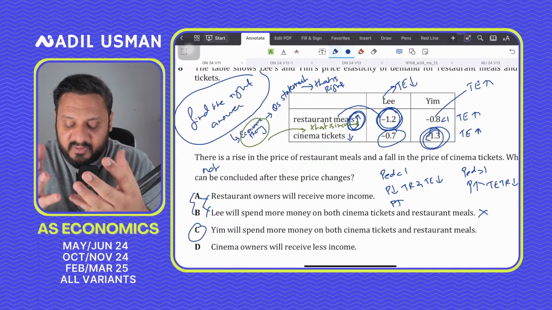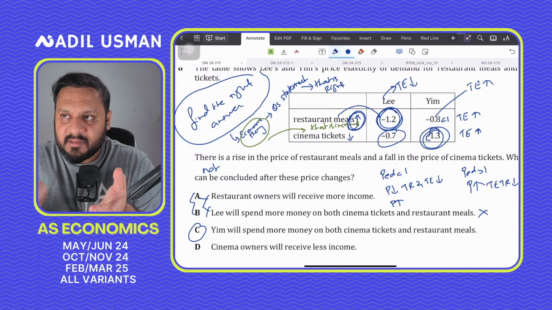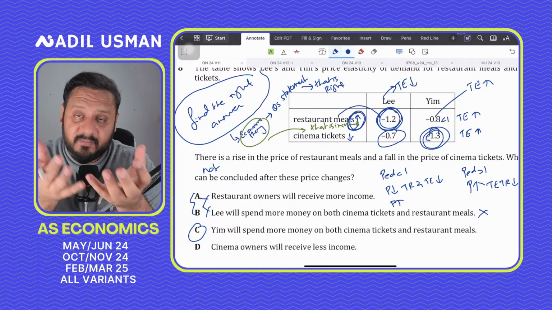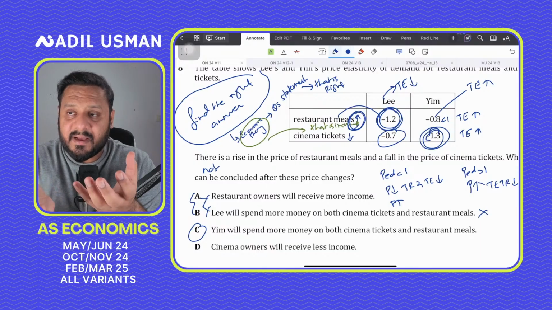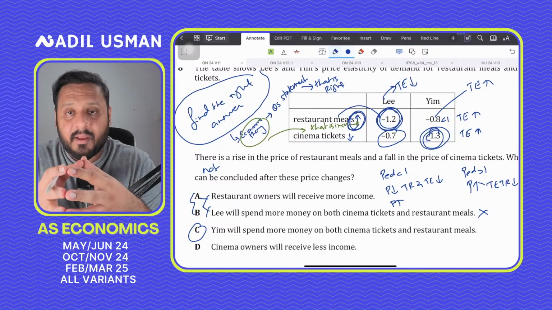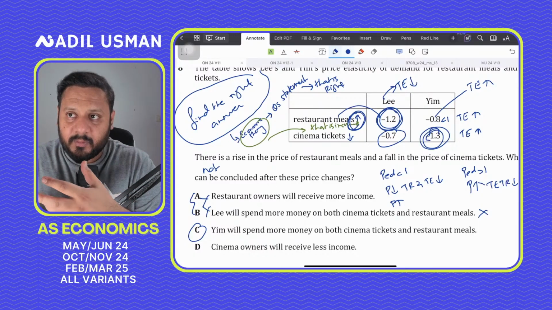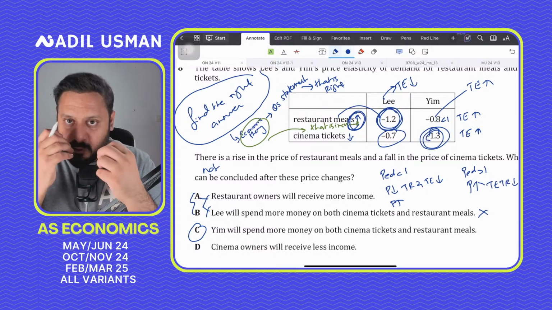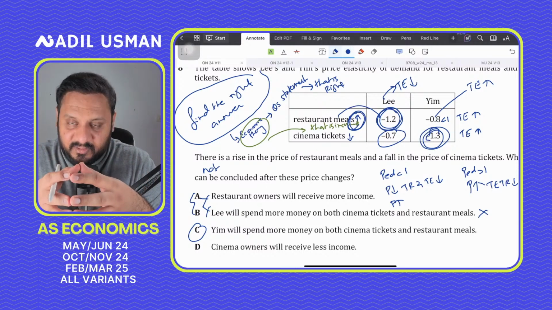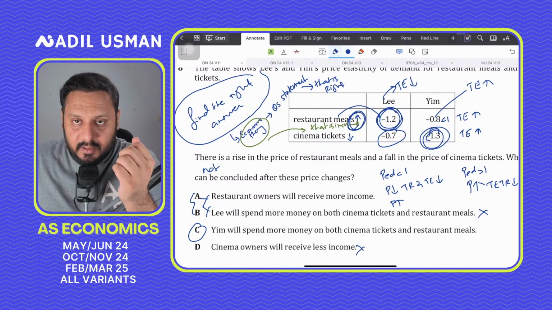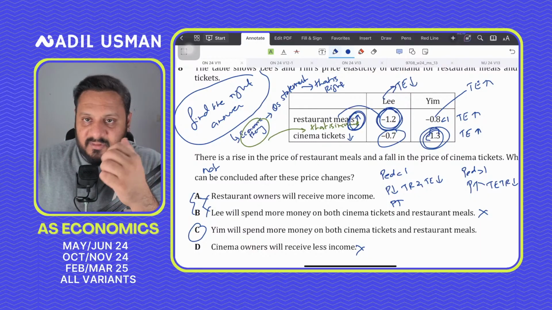Now, the point is, we don't really know how many times Yim was visiting the cinema previously and how many times Lee was visiting previously. We don't have the absolute quantities, so we can't absolutely determine that. Cinema owners will receive less income, we can't determine that as well. Which means that only option C is left.